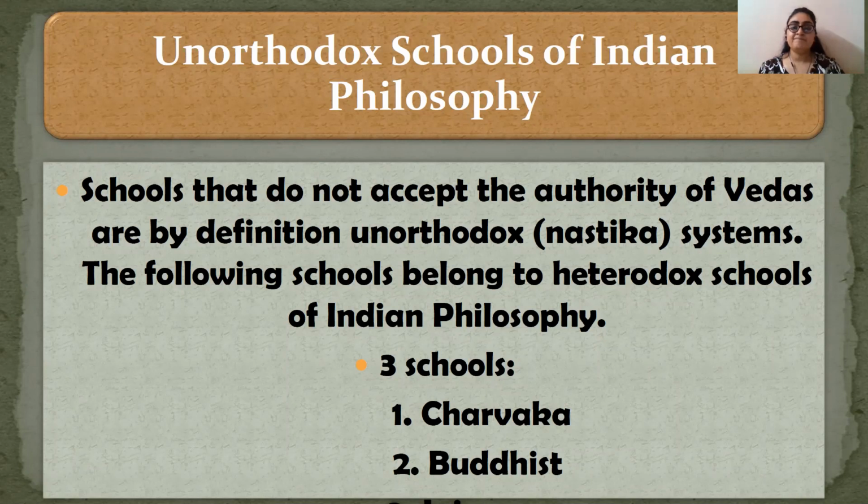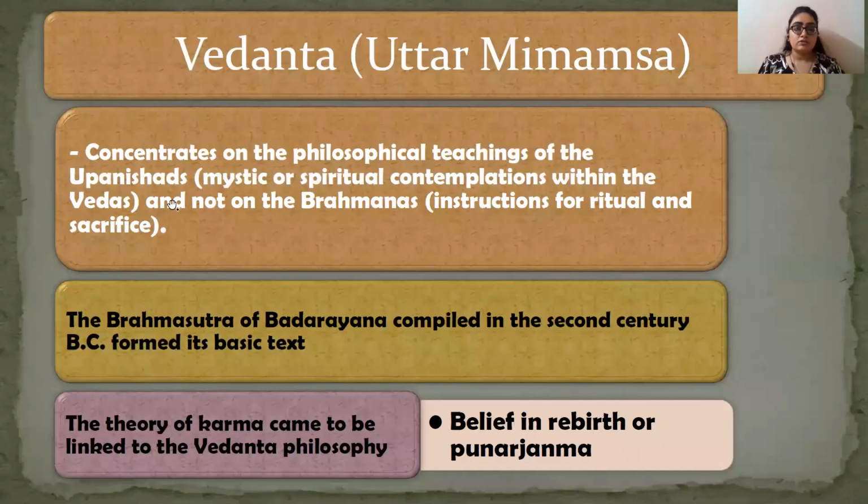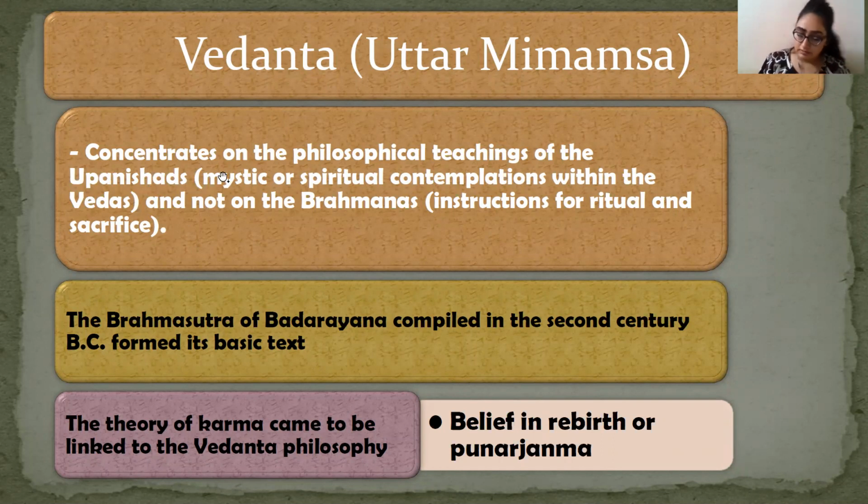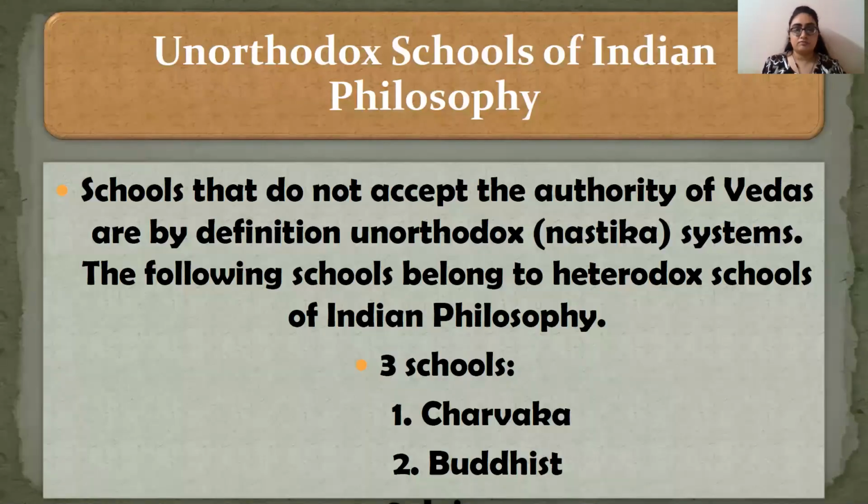Now you will say that Vedanta also does not accept the authority of Vedas and it should be in the unorthodox category. No, though Vedanta does not believe in Vedic authority directly, it does believe in Upanishads, which have their roots in the Vedas. It has taken its text from the Vedas. The spiritual or mysticism context is all taken from the Vedas. So Vedanta is an orthodox school of philosophy.